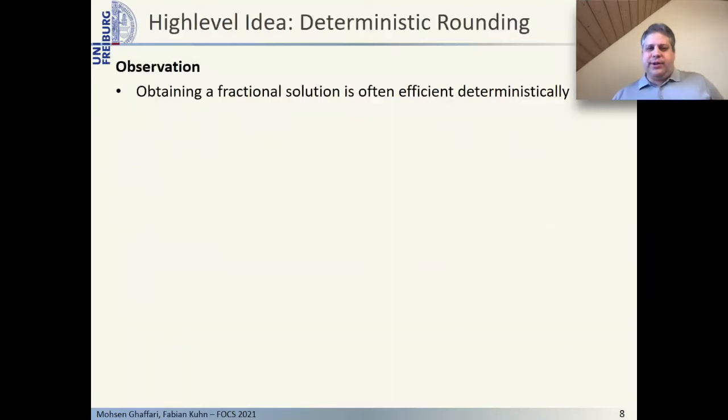We start with an observation one can make by looking at some previous work on distributed deterministic graph algorithms. While deterministically obtaining combinatorial solutions that require symmetry breaking can be challenging, very often it is much easier to compute solutions to some fractional relaxation of a given problem.